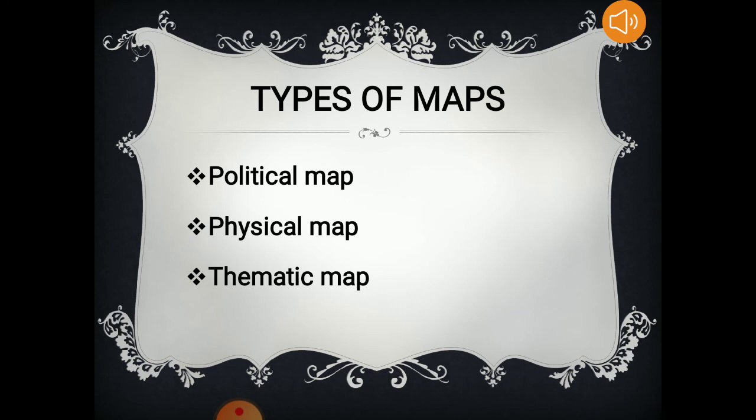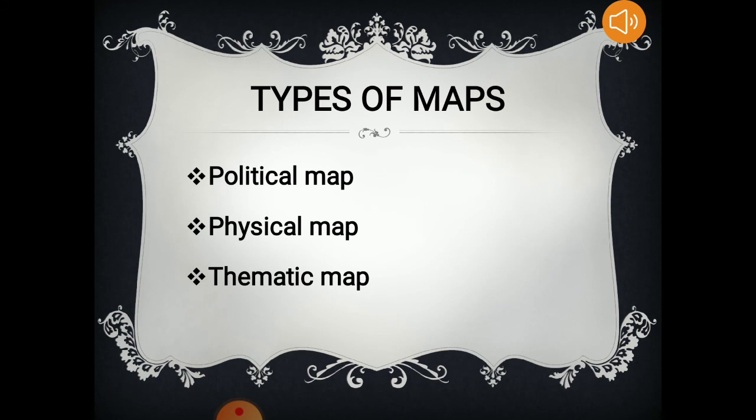Political map gives us information regarding, if we talk about our country, if you see the political map of our country, it tells us about the towns, the cities, the states, as well as the capitals. So political map gives us a view of a country, its states, its capitals also.